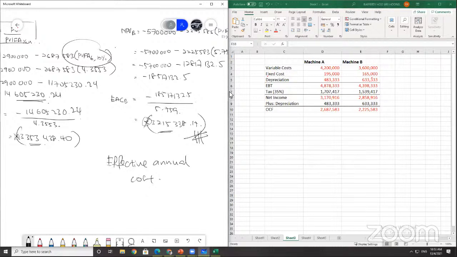If you are asked to compare machines and you want to count the cost, you must use EAC. You use EAC to compare which one to invest in, which one costs you more and which one will cost you less. So can you follow or not?